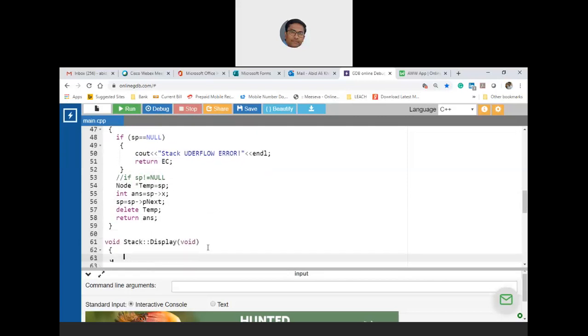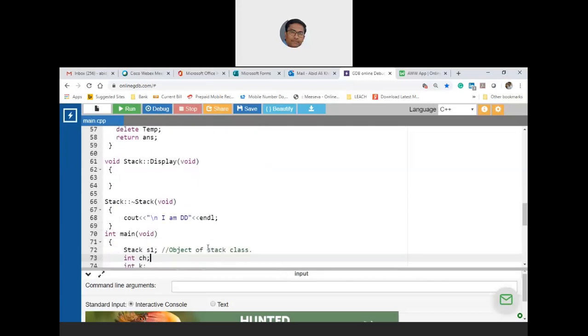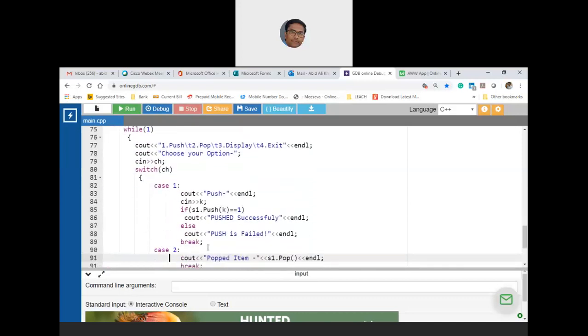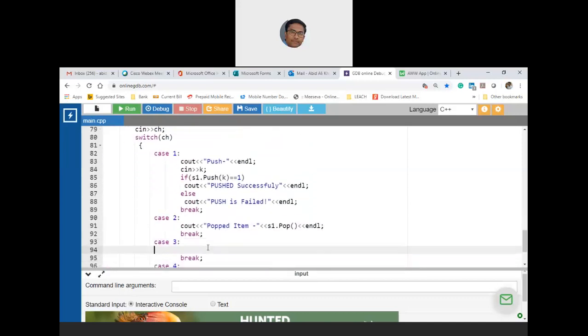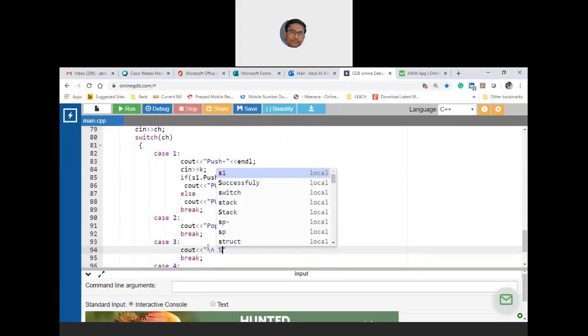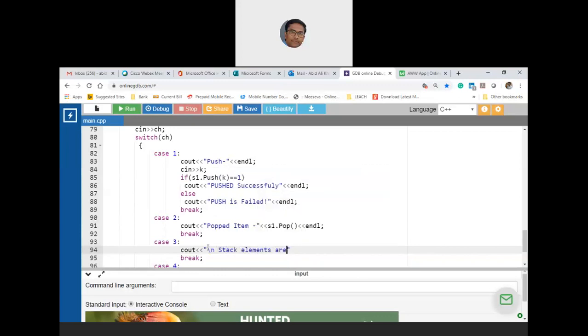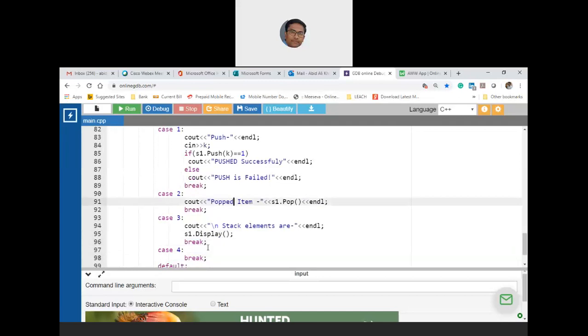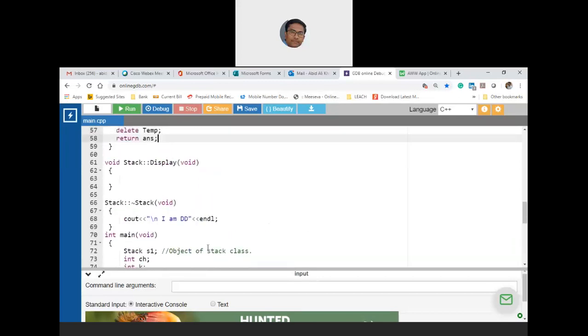Clear? Can somebody respond? Clear? Yes, sir. Okay, good. Next, case 3. Let us write cout stack elements are. Okay, so let us take S1 dot display off. Now what you do is you need to display. So now in display, what has to be done? You should not corrupt head now. What is head? Head is your stack pointer.